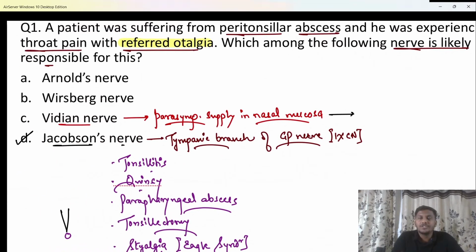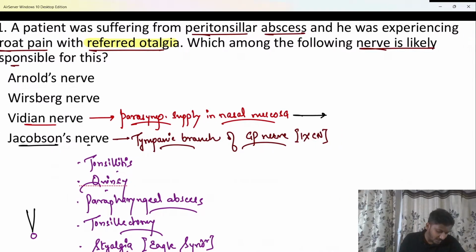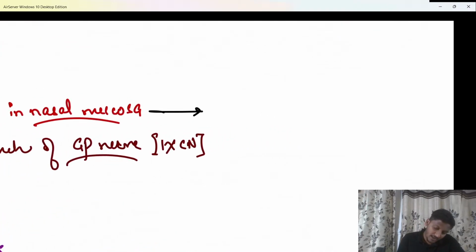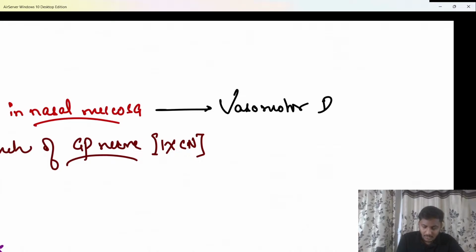Whenever the patient goes into cold temperatures, beta, due to those cold temperatures there is irritation or overactivation of the median nerve, which causes increased parasympathetic activity in the nasal mucosa, leading to excessive watery nasal discharge in the patient. What is that condition known as? Bolo. That condition is known as vasomotor rhinitis.